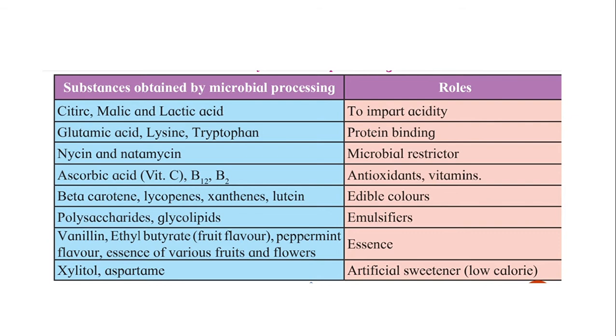Then beta carotene, lycopenes, xanthines, lutein. These are used as edible colors in food industry. Then polysaccharides and glycolipids. These substances are used as emulsifiers. Next product obtained is vanillin, ethyl butyrate, that is fruit flavor, peppermint flavor, essence of various fruits and flowers.